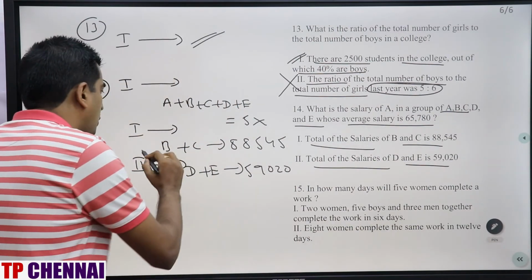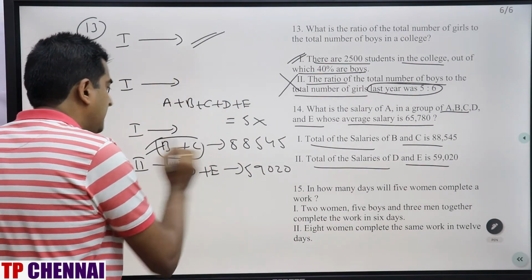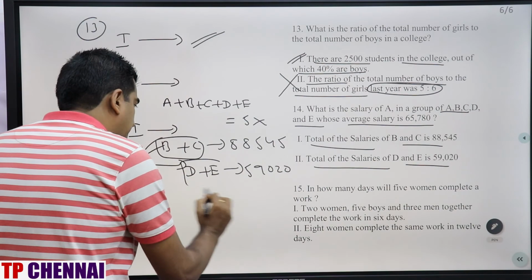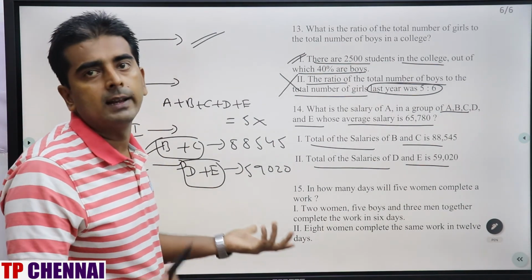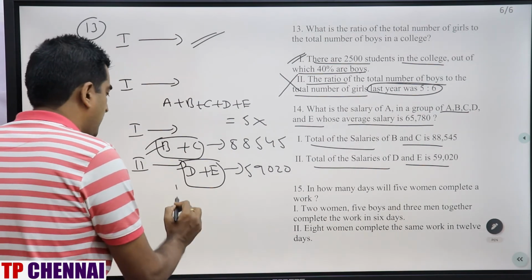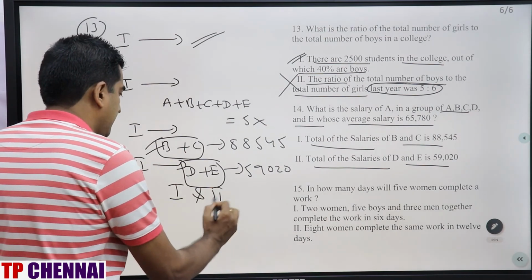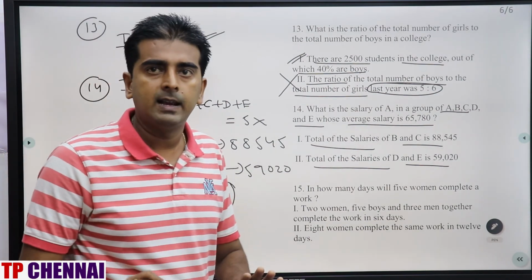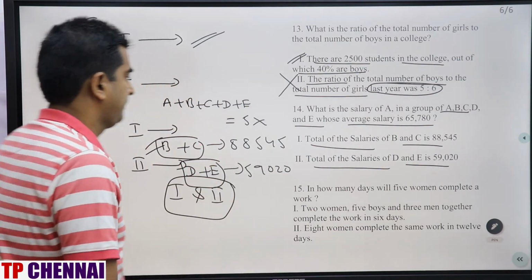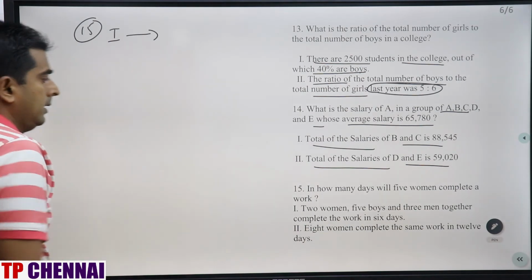Now if you merge both the statements, you have B plus C here, you have B plus E here. Out of 5 variables, 4 variables you got. So you can calculate the fifth variable. That means 1 and 2 together are sufficient to find out the answer. Clear now? Now we'll see the last question.